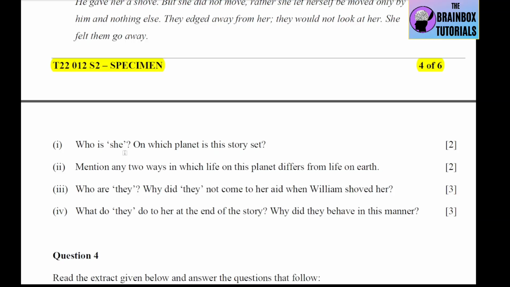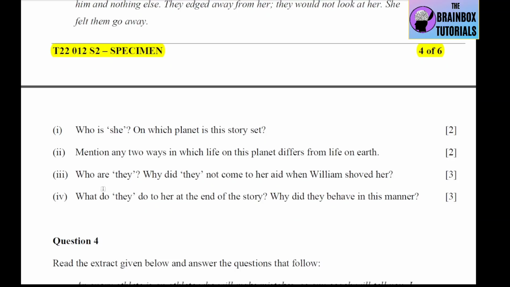Number 2 is, mention any 2 ways in which life on this planet differs from life on Earth. So, see, first is, it rains all the time on Venus. It has been raining for 7 years on Venus. The Earth does not have so long a spell of rain, you see. And the second one will be, the sun comes daily and sets daily on Earth, but on Venus the sun comes after every 7 years, and that also for 1 day.